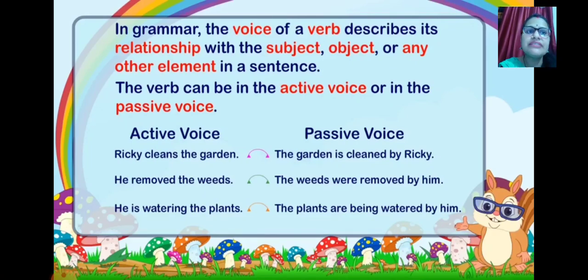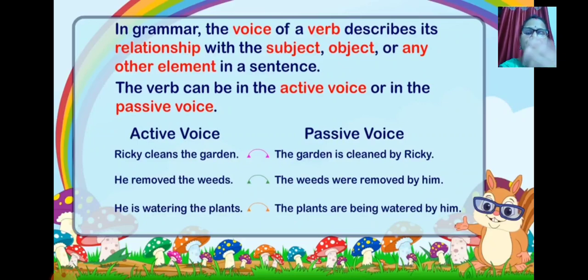Now what is the difference between the active and the passive voice? In active voice, the doer, your subject, does the action, but in passive voice the action is done by the doer only, but it becomes the third party. How does it happen? You can see the example over here. For example, it's a very active voice sentence here: Ricky cleans the garden. If we have to use the same sentence in passive voice: the garden is cleaned by Ricky.